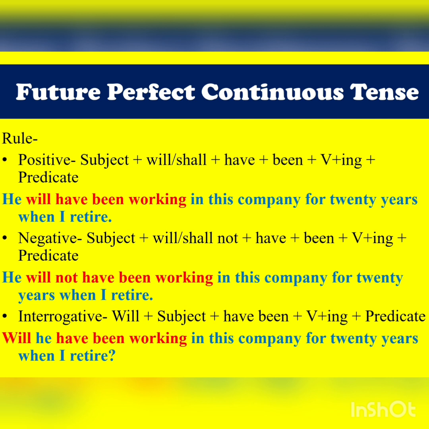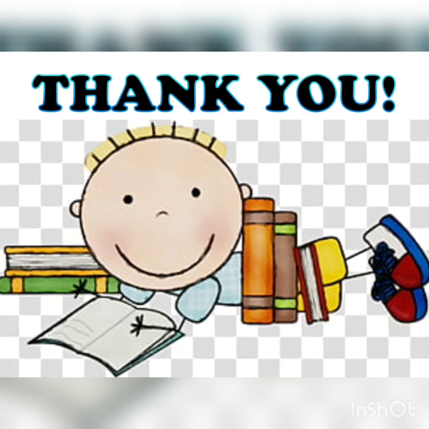Thirdly, while forming interrogative, again inversion. So it becomes will plus subject plus have been plus verb ing form and then the predicate. So it goes this way. Will he have been working in this company for 20 years when I retire? Got it? So I hope students you all understood the topic.